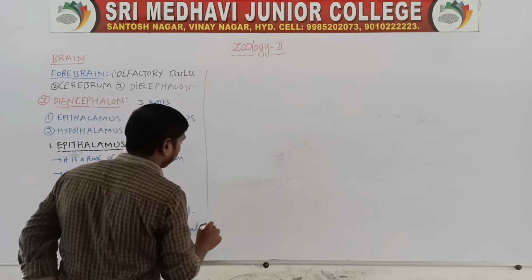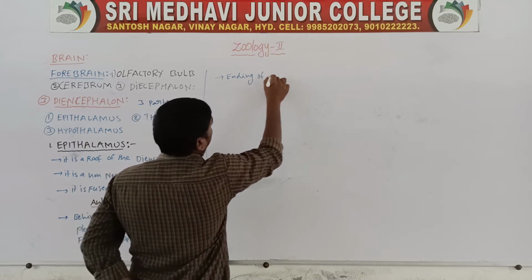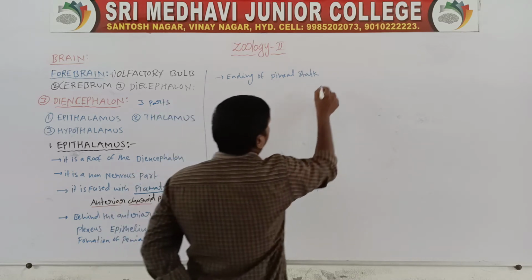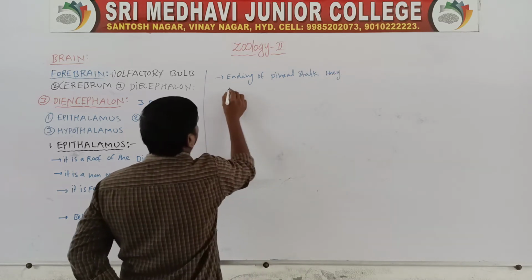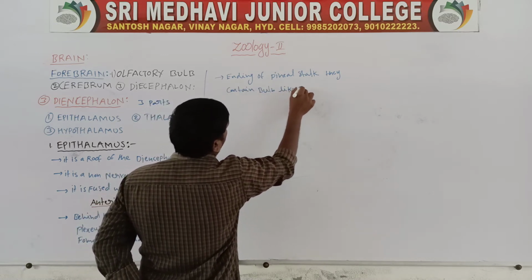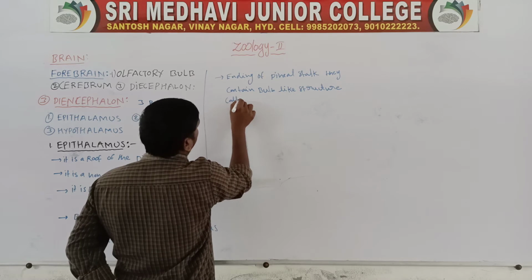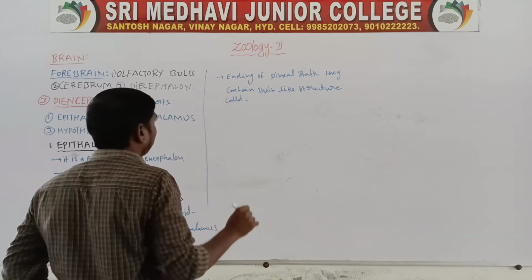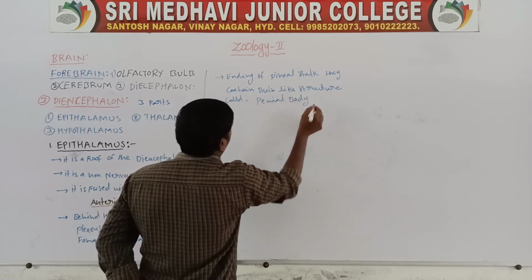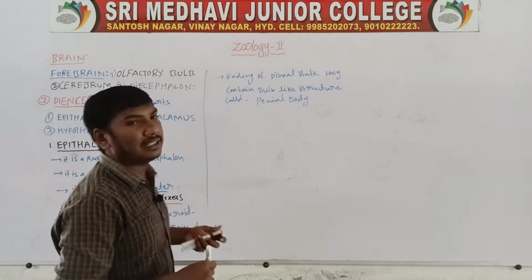This bulb-like structure is called the pineal body. So these are the epithalamus.